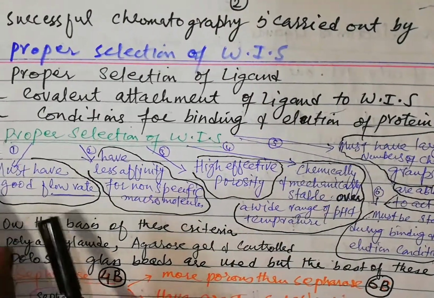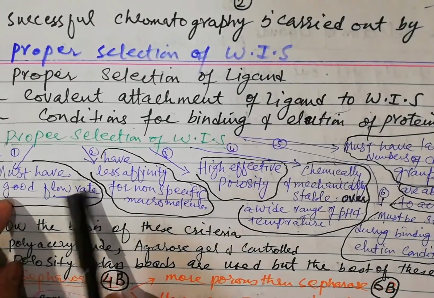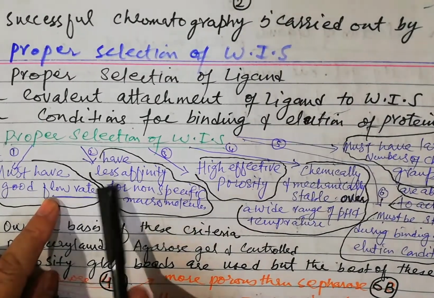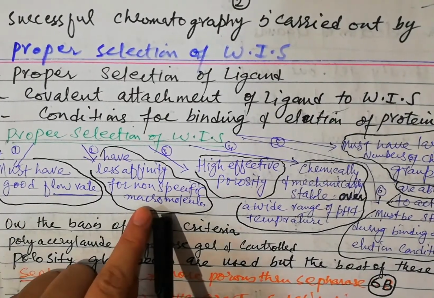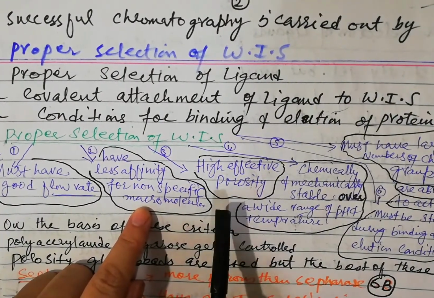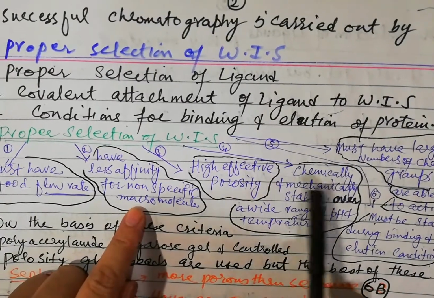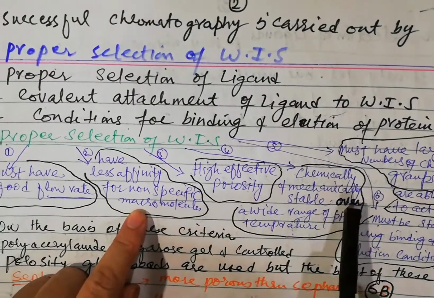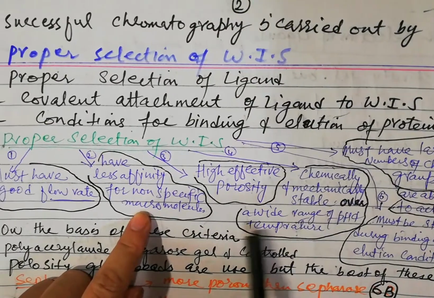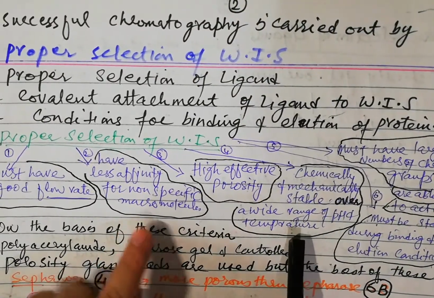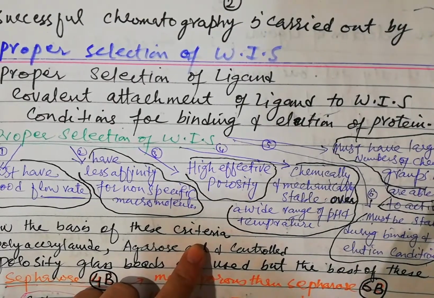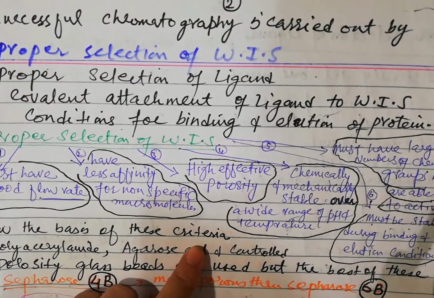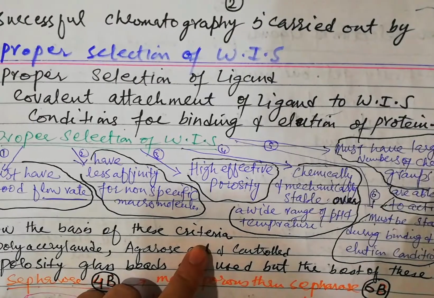The water insoluble supporting media must have a good flow rate. It must have less affinity for non-specific macromolecules, and high effective porosity. It must be chemically and mechanically stable over a wide range of pH and temperature. It must have a large number of chemical groups able to activate a large number of functional groups.